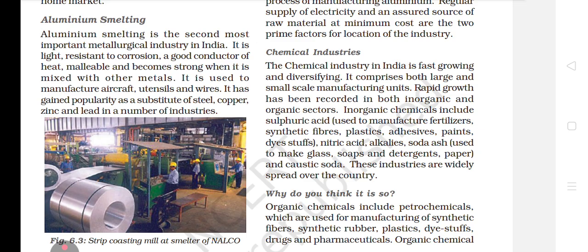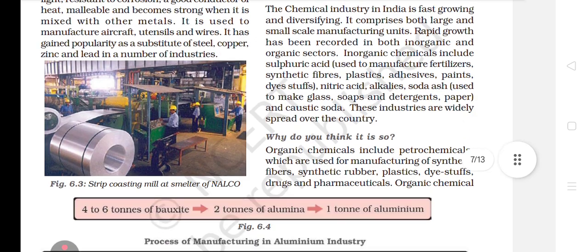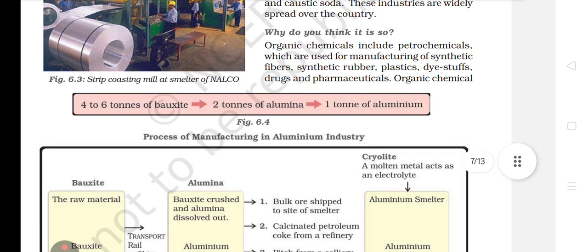Rapid growth has been recorded in both inorganic and organic sectors. Inorganic chemicals include sulfuric acid, which is used to manufacture fertilizers, synthetic fibers, plastics, adhesives, paints, dye stuffs, etc. Nitric acid, alkalis, soda ash are used to make glass, soap, detergent, paper, and caustic soda. These industries are widely spread over the country. You know the importance of this chemical industry, because in chemistry you learn about these things only.